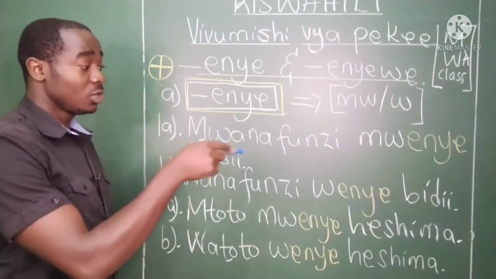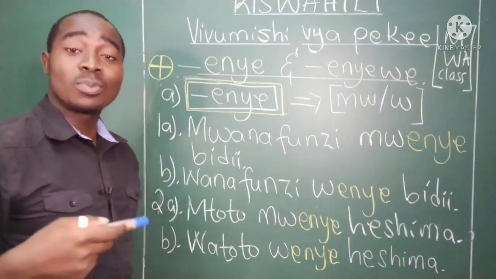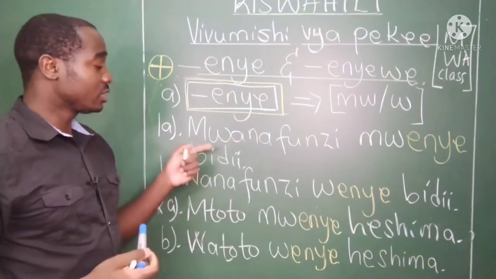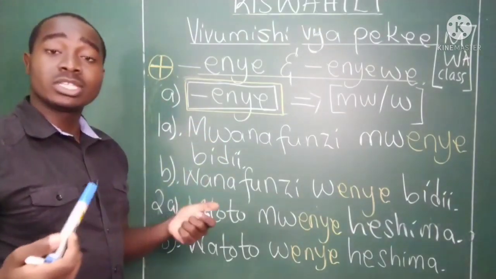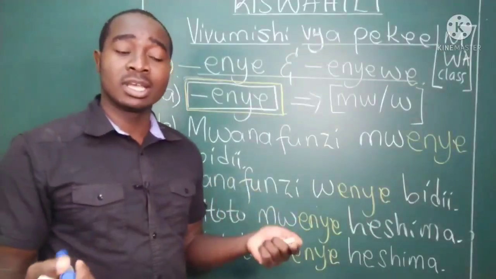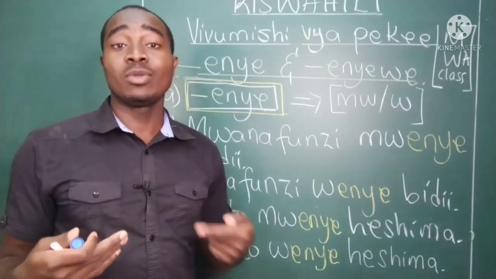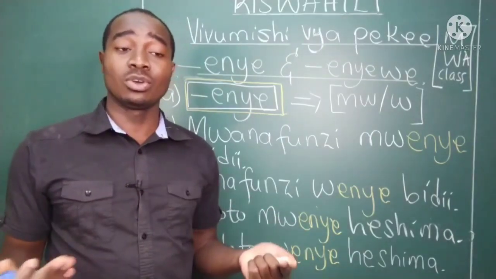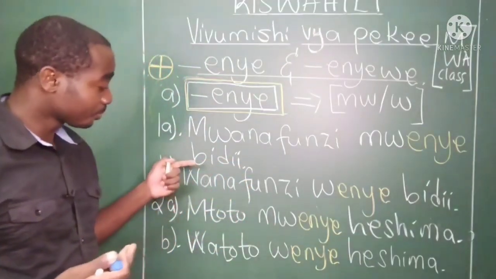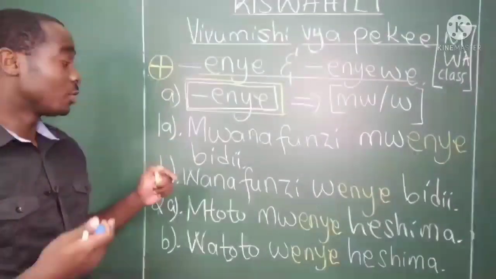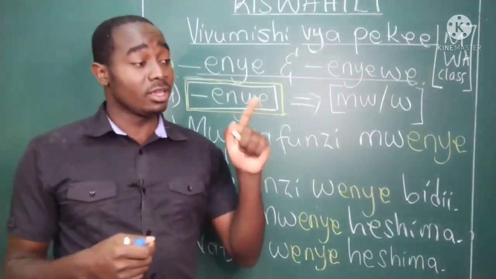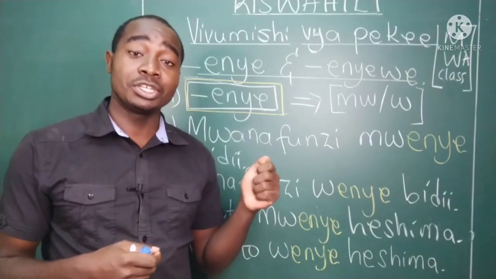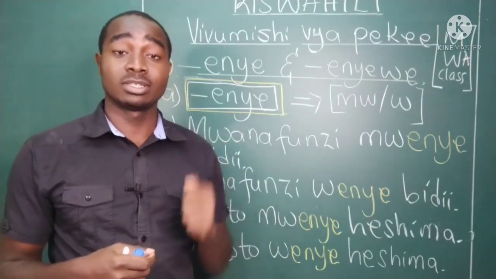These are just examples. You can add other words to make a complete sentence. When you say mwanafunzi mwenye bidii, maybe it sounds incomplete. Imagine you just say hardworking student. What does it mean? What has the student done? To complete this structure, you can say yeye ni mwanafunzi mwenye bidii. Sawa? He or she is a hardworking student.